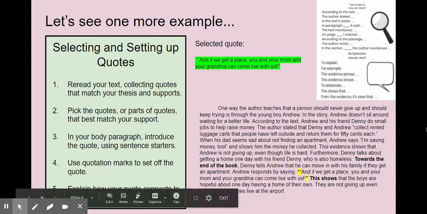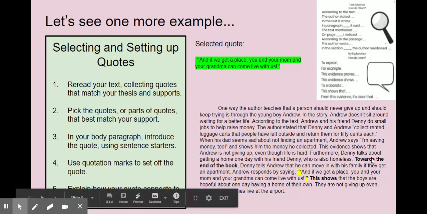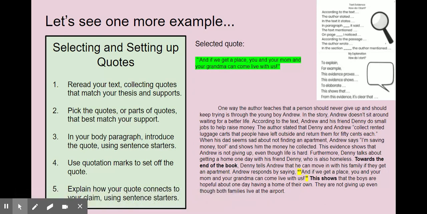All right, let's try this one more time. I'm going to use the last quote that we collected when we did our reading first on our boxes and bullets. "And if we get a place, you and your mom and your grandma can come live with us." All right, so I'm going to introduce the quote, saying where I found it in the text. Towards the end of the book, Denny tells Andrew that he can move in with his family if they get an apartment. Andrew responds by saying, and here are my quotes, "And if we get a place, you and your mom and your grandma can come live with us."